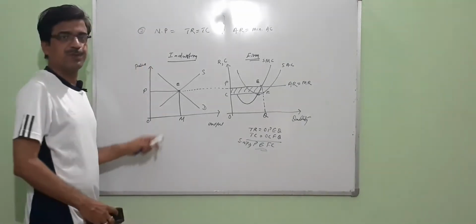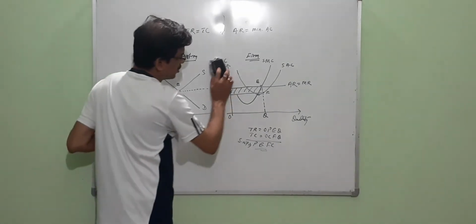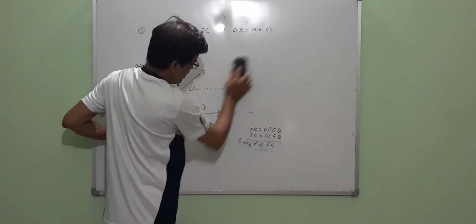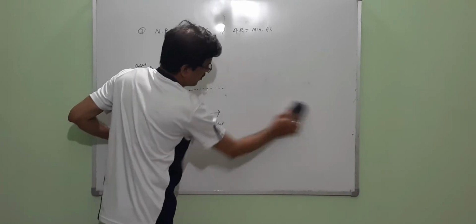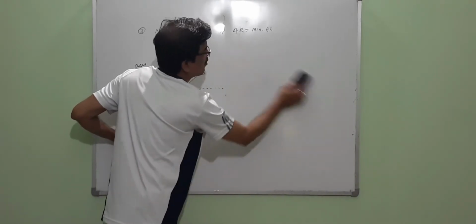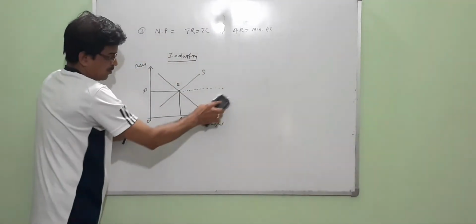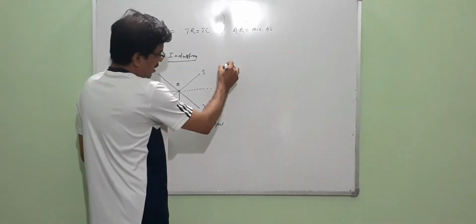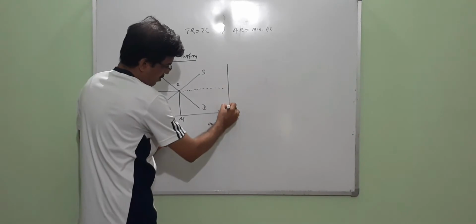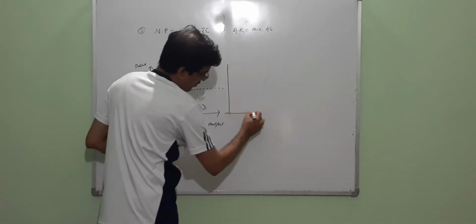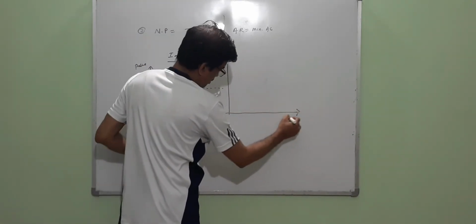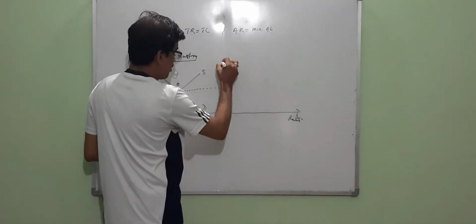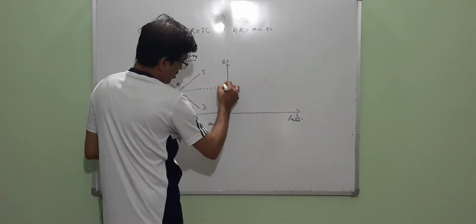For this, the industry curve remains the same, but we have to just change the firm situation. In this particular case, while you determine the price and output, we have to take the average revenue curve as such as in the previous case. This is your quantity, and this is your revenue and cost.